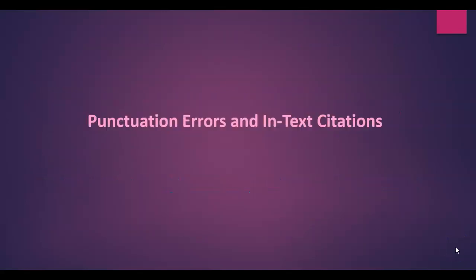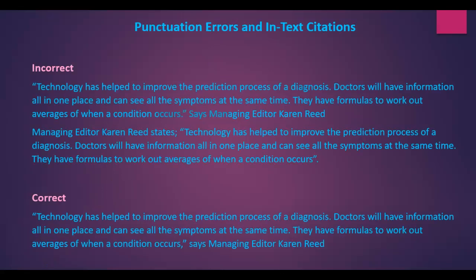The final section of this video will discuss punctuation errors and in-text citations. Sometimes when writers are incorporating quotes within their research papers, they might mistakenly put punctuation marks that are incorrect when citing these quotes.